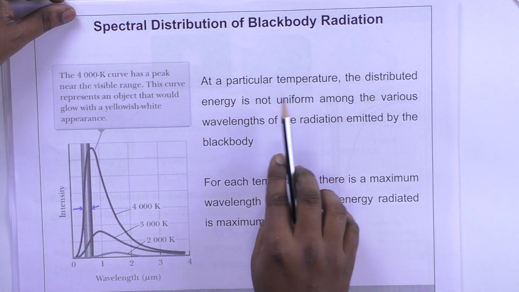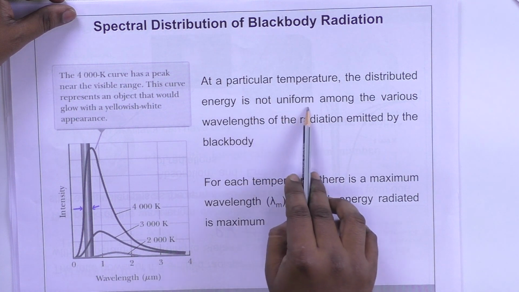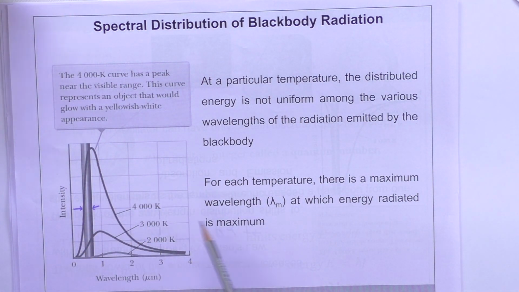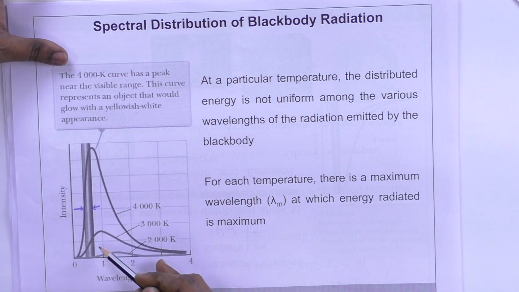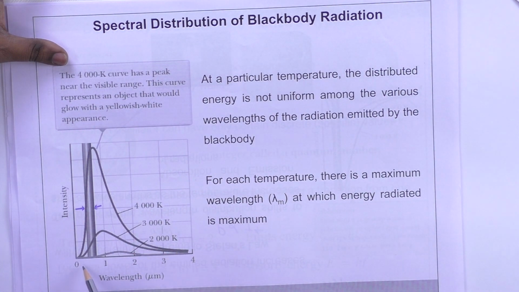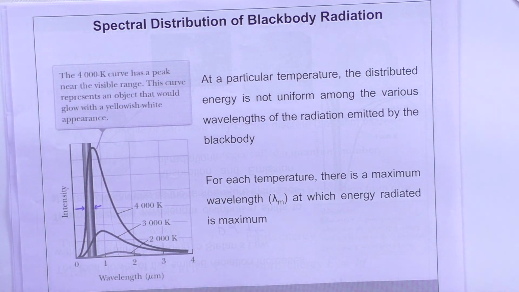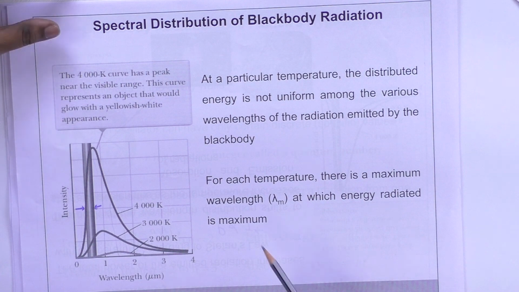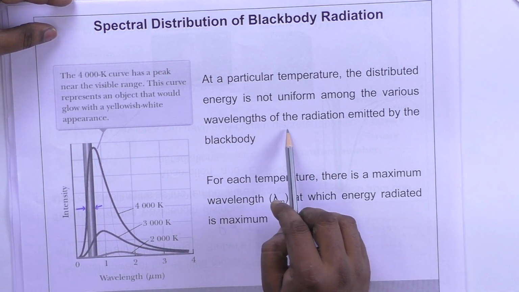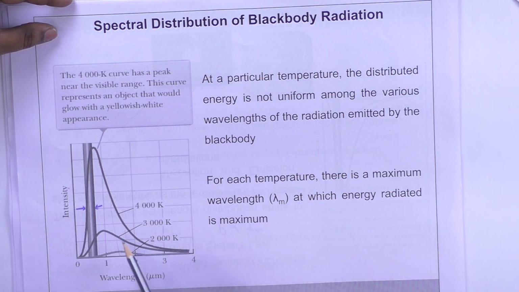At a particular temperature, the distributed energy is not uniform. You can see the energy distribution is not uniform. With each and every wavelength, you do not have the same intensity. Some wavelengths have maximum intensity, some have lower intensity. So you have all possible wavelengths, but the intensity emitted at each wavelength is different. That is why you have a non-uniform distribution among the various wavelengths of the radiation emitted by the black body.